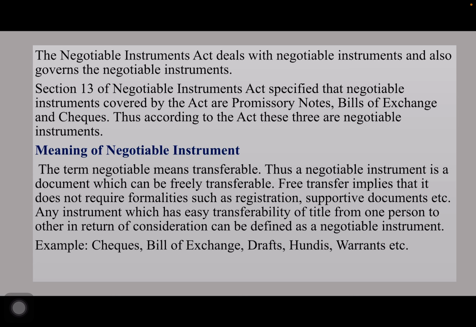Now, let us look into the meaning. The term negotiable means transferable. Thus, a negotiable instrument is a document which can be freely transferable.